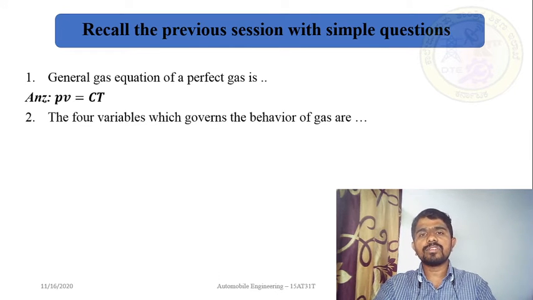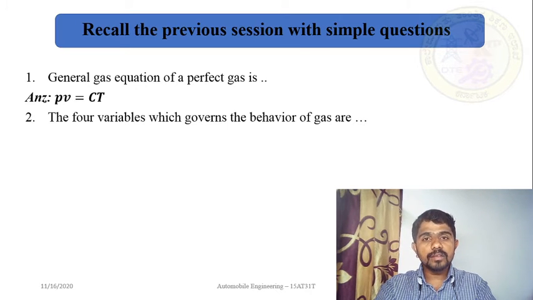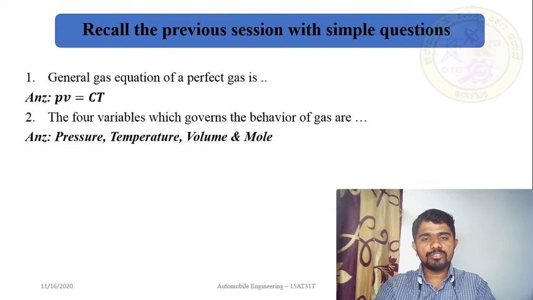The next question is, what are the four variables which govern the behavior of a gas, or which control the physical properties of the gas? The answer is pressure, temperature, volume and moles.